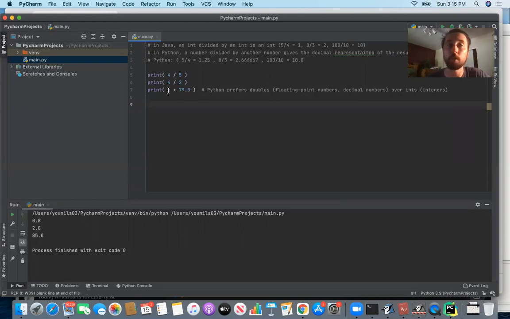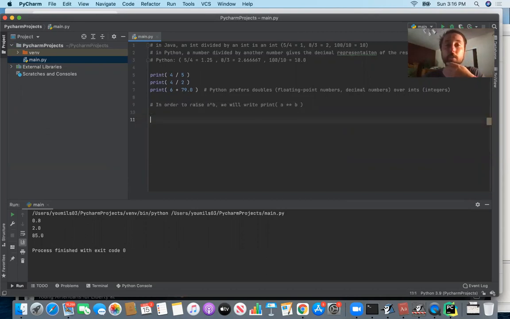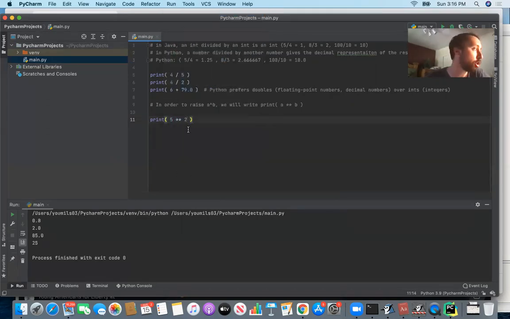What if you want to raise one number to another number, okay? So in order to raise a to the b, we will write print of a ** b. So it's basically those two asterisk symbols right next to each other. So then what happens if we want to know 10 cubed? If I multiply the number 10 by itself 3 times, what would be the result? And then we're going to go ahead and print that, and we see the 1000, okay? And you could do this for different examples, right? So 5 squared, you would expect something else. Now you'd be talking about 5 times 5, which is 25.